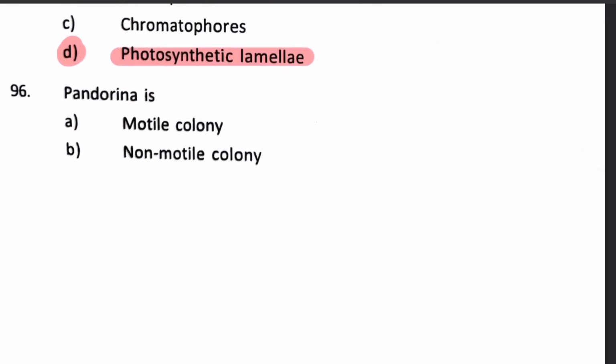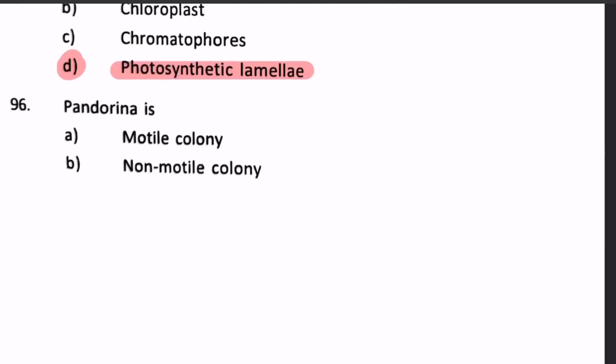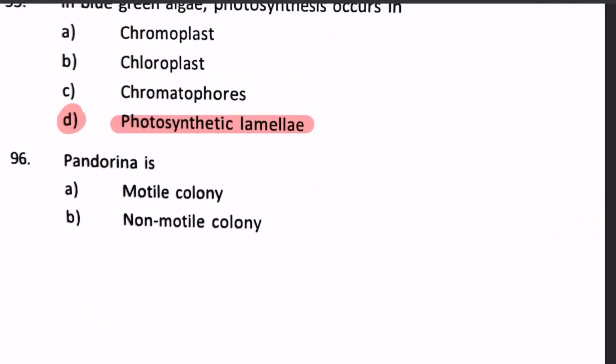Next, Pandorina is A. motile colony, B. non-motile colony, C. palmelloid colony, D. dendroid colony. Pandorina is a very common freshwater alga which is green in color, and it is a motile, multicellular alga, and all the cells present inside the Pandorina colony are spherical in shape. So our answer will be number A, motile colony.